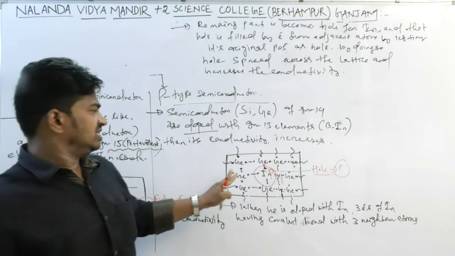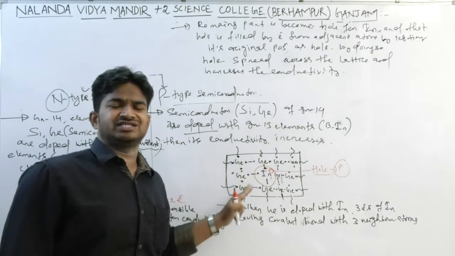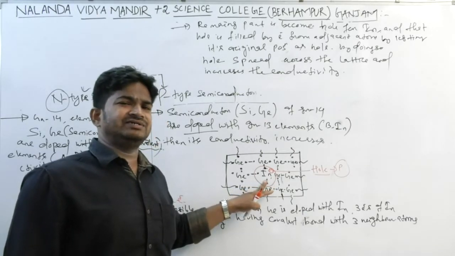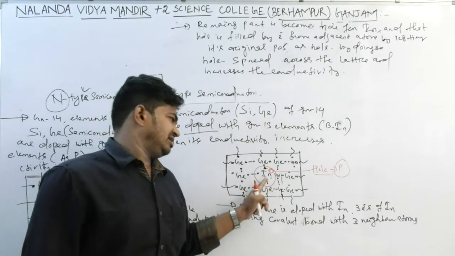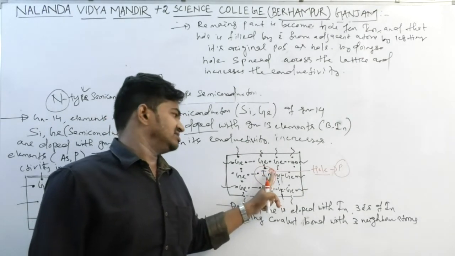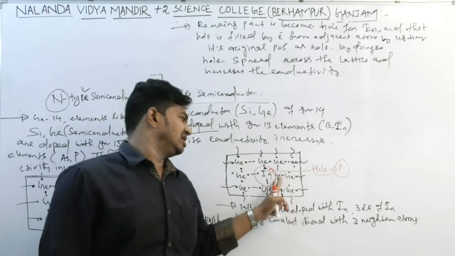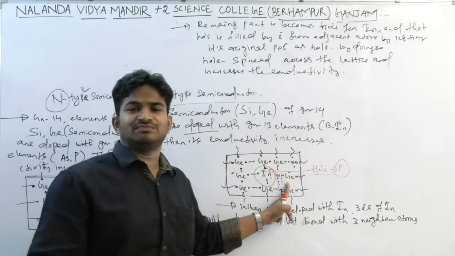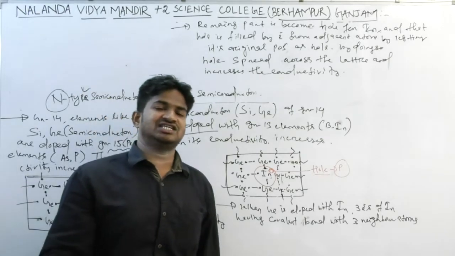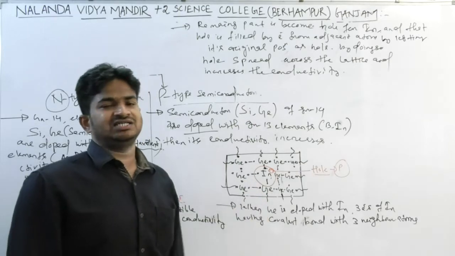In this diagram, all the germanium atoms have 4 covalent bonds with their 4 neighbor atoms, and here an indium atom is the impurity. Indium has 3 valence electrons, and the remaining one is a hole. That hole is filled by an electron from the adjacent atoms, leaving its original position as a hole, which is filled by another electron from adjacent atoms. Like this the hole is spread and conductivity increases.